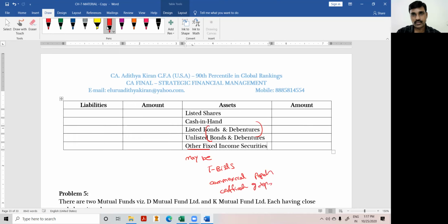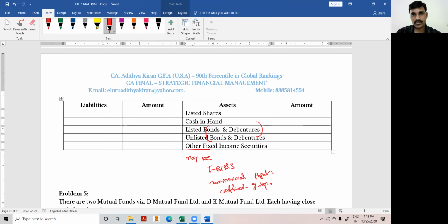Fixed income securities are not only bonds and debentures. The universe of fixed income securities is very vast. The equity market is more popular among investors, but if you look at the size of the capital market, the fixed income market is larger than the equity market, and it is more complicated than equity valuation. Your career is also more lucrative in fixed income valuation, because valuation of fixed income instruments is much more complicated than valuation of equity.